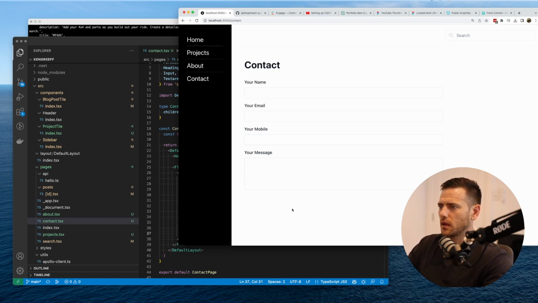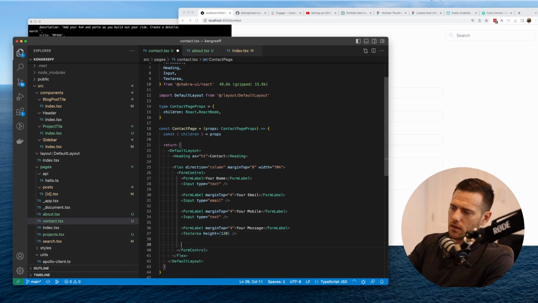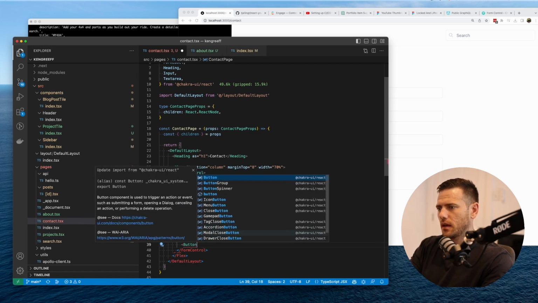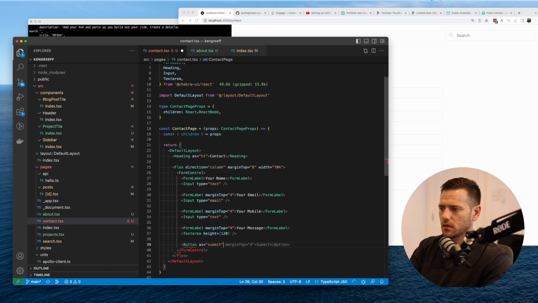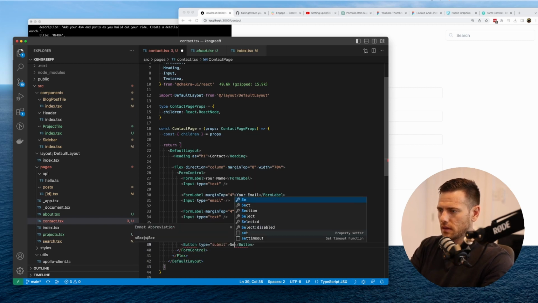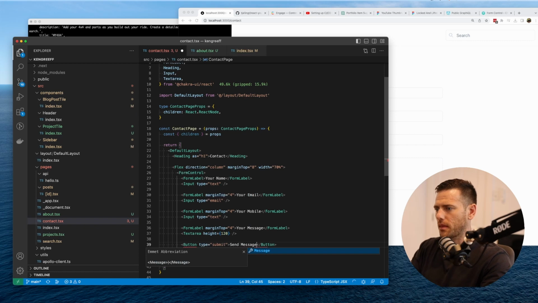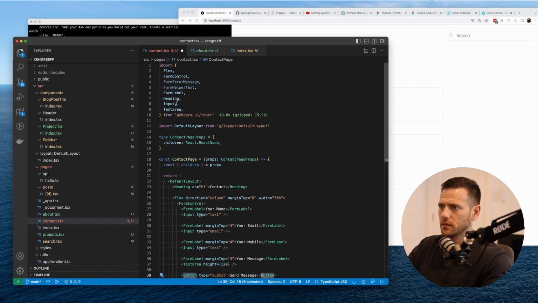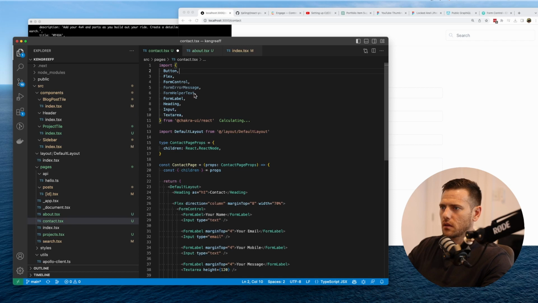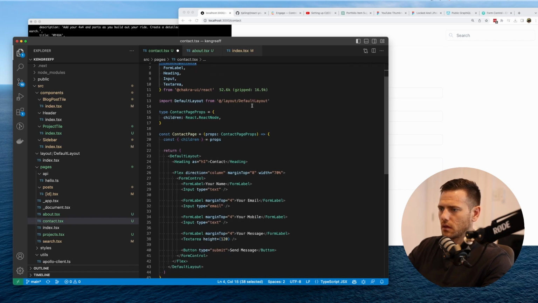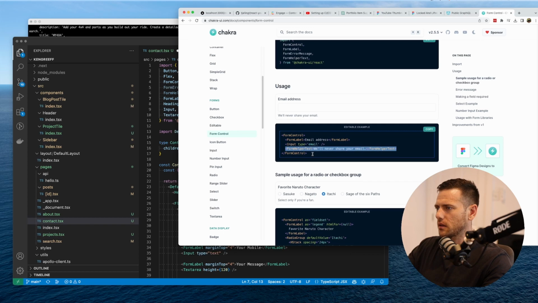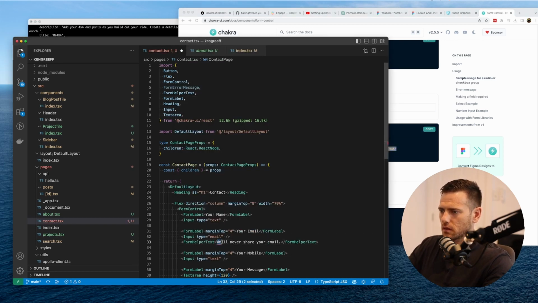Cool. And then finally what we need here is a button as submit. Type submit. And then say send message. Right, and we need to import button. I need that helper text again. I've deleted that. So that goes under here. I'll never share your email.